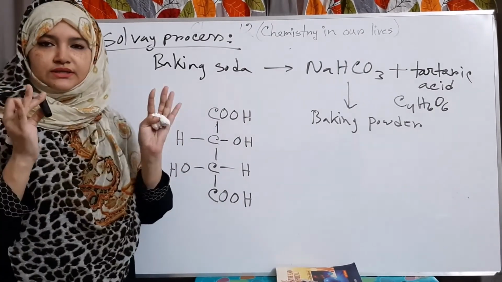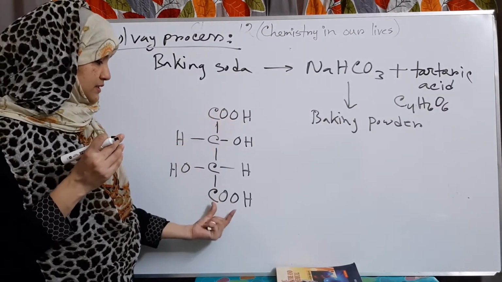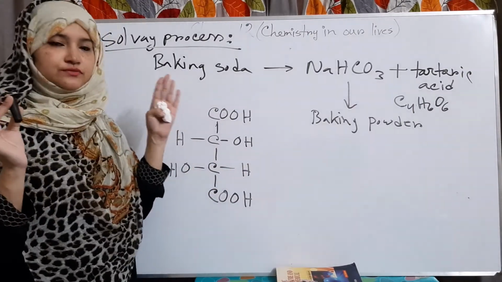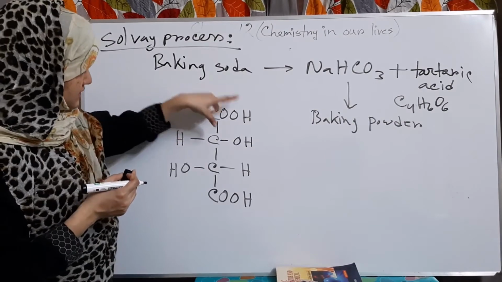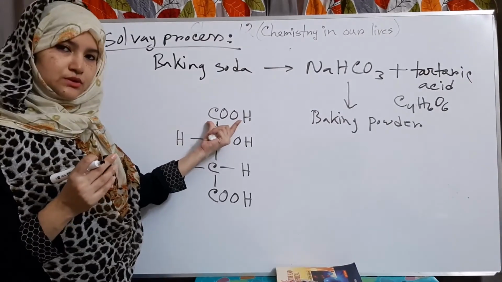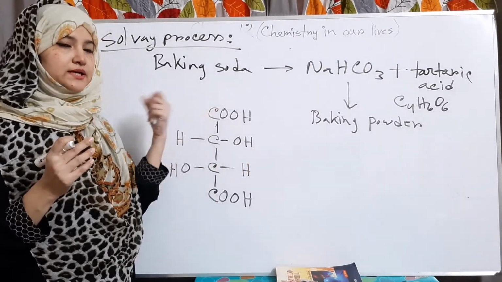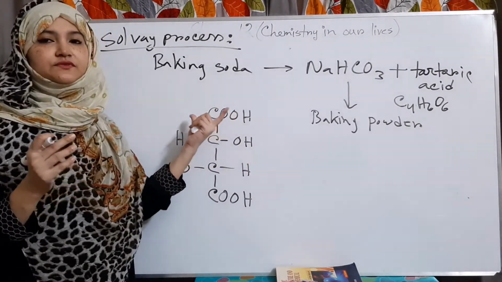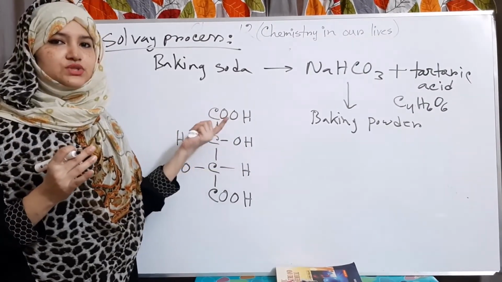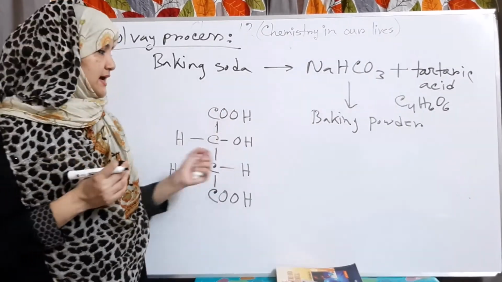In organic chemistry, the carboxylic functional group is more active than these two hydroxyl functional groups. Students, carefully look that in this structure two different functional groups are present: the carboxylic functional group, and also the hydroxyl group, that means alcoholic functional group. But the carboxylic group as a functional group is more reactive, more active than the hydroxyl group. That's why the final product is known as acid.